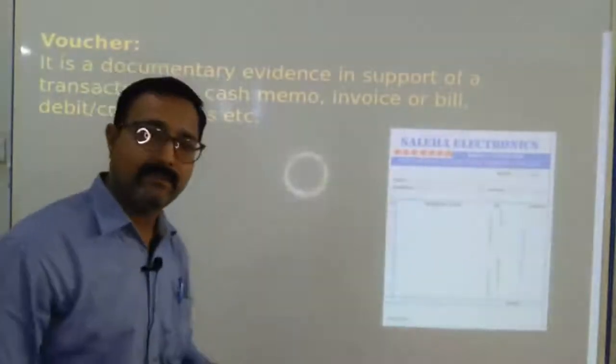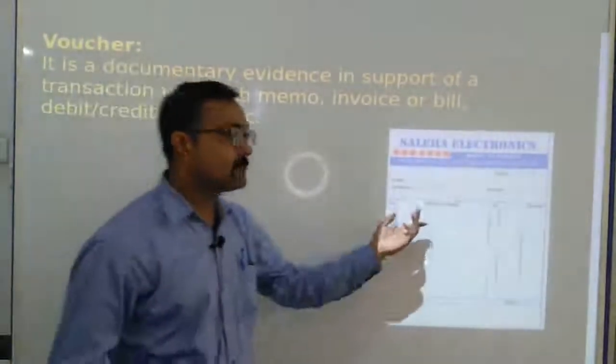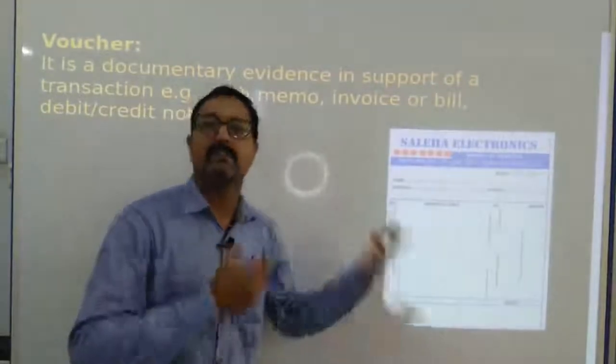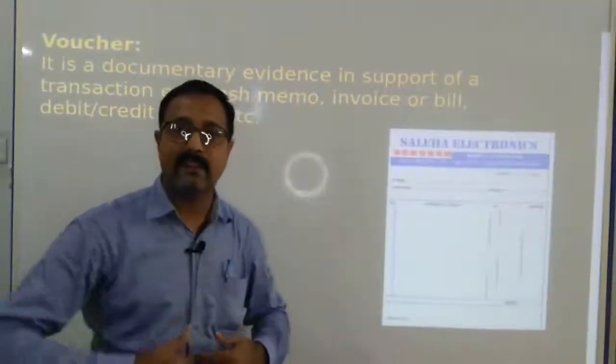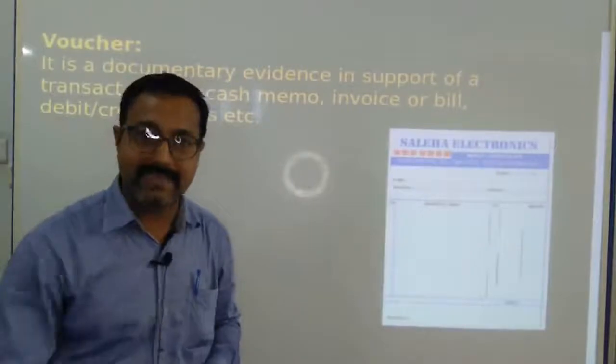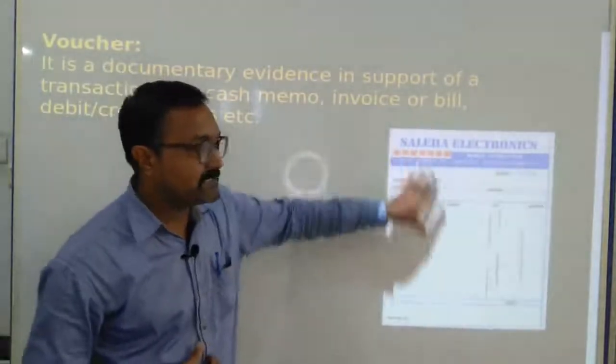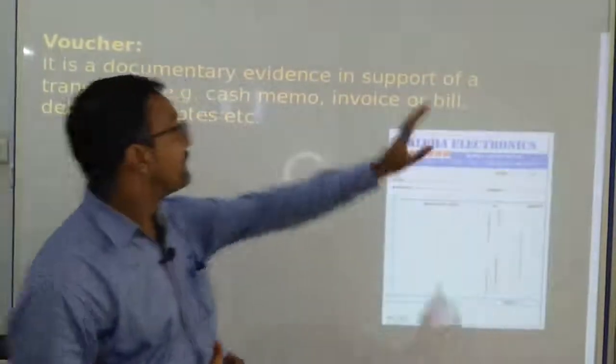Because in the future, if anything happens, like goods damage or something, we need to return it. So we can return it, and we can file a case against that person on the basis of this invoice. Okay, so we have different things.